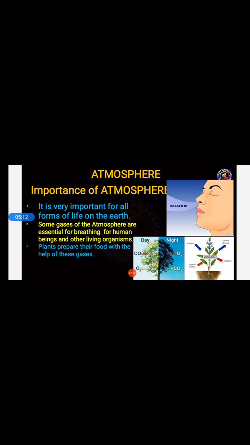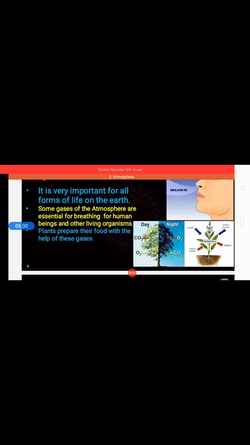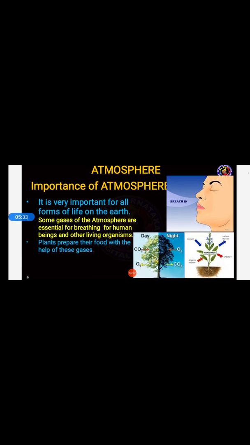Plants prepare their food with the help of these gases. As you know, we human beings prepare our own food. We have our own kitchens and we prepare it. And what about plants? How do they get their food? Plants prepare their own food in the presence of sunlight, with the green color pigment known as chlorophyll, present in green plants. Because of that, they prepare their own food.